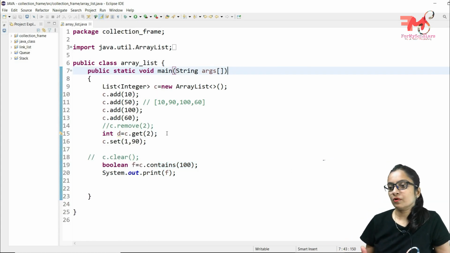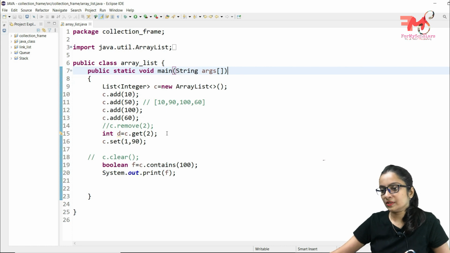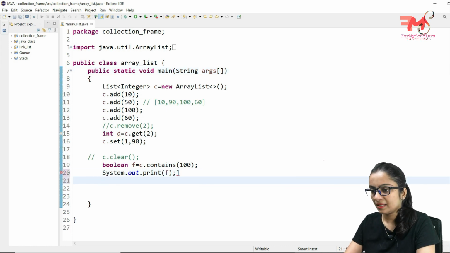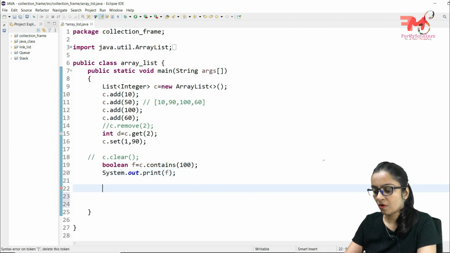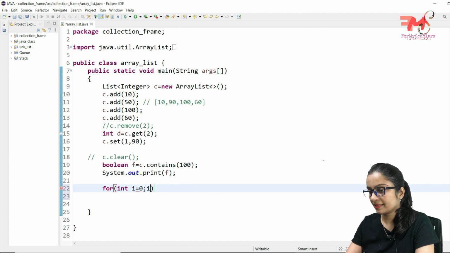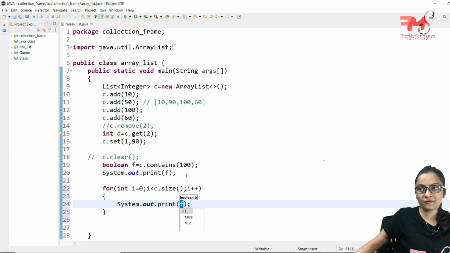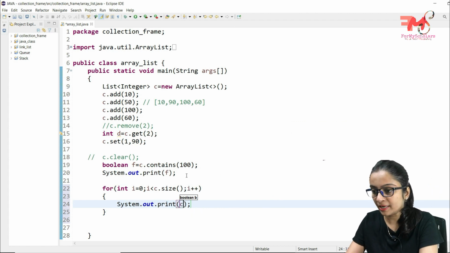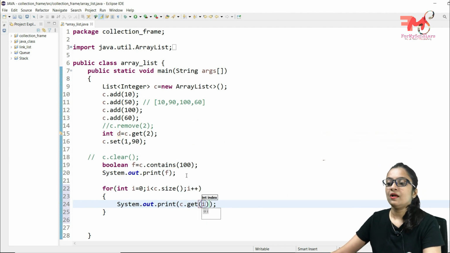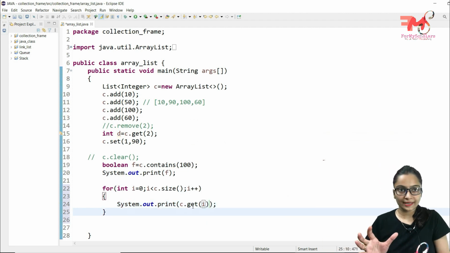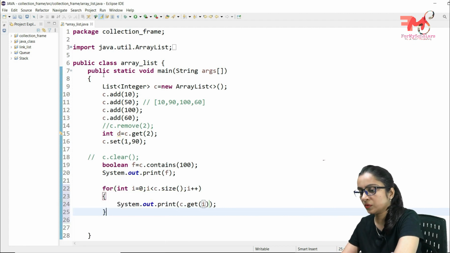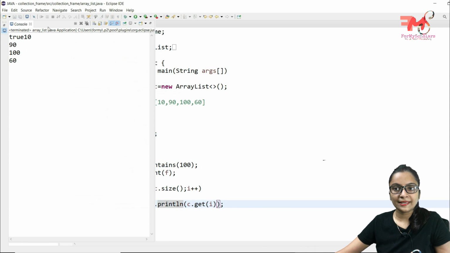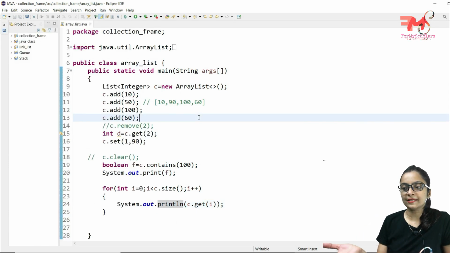Now let's suppose you want to print the data of this array list in the form of arrays only, meaning you do not want the data to be represented in the form of a list. So we will write a simple for loop, for int i equals 0, i less than the size of array list c, and we will write c.get(i). We are just getting the data of a particular index. Let's execute it. Control F11: 10, 90, 100 and 60. Now it has represented the data in the form of arrays only.